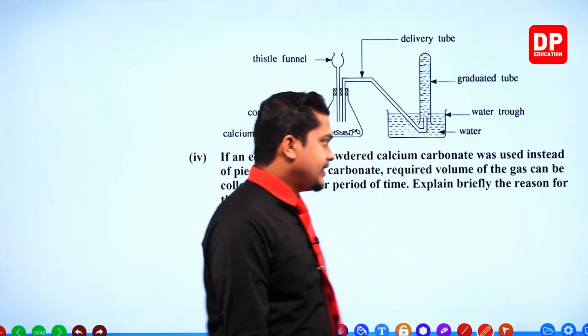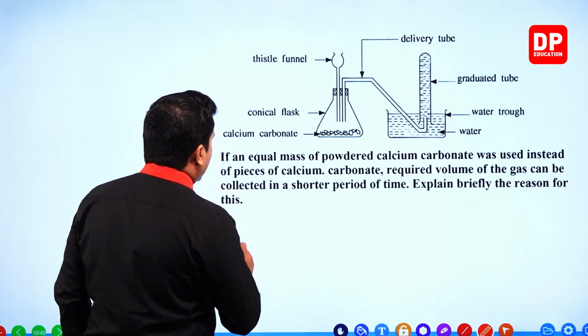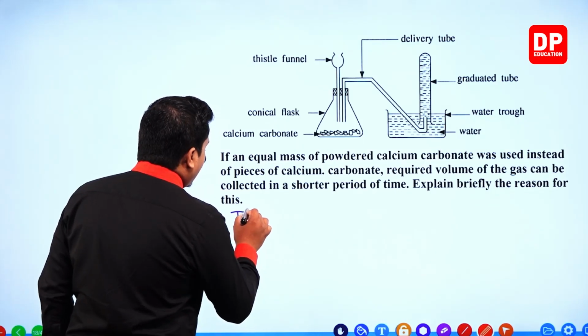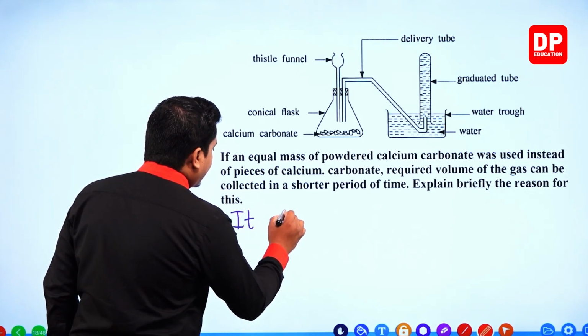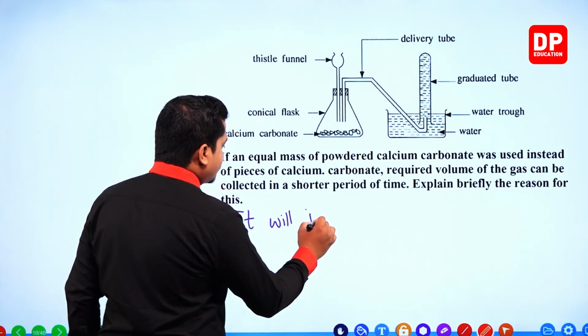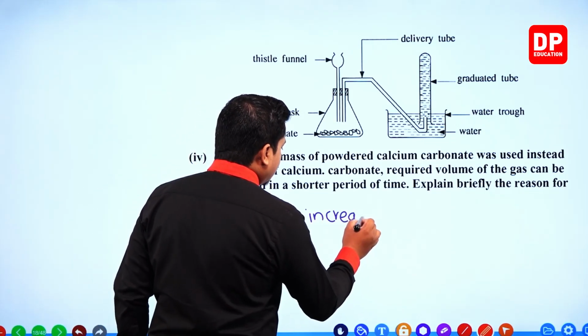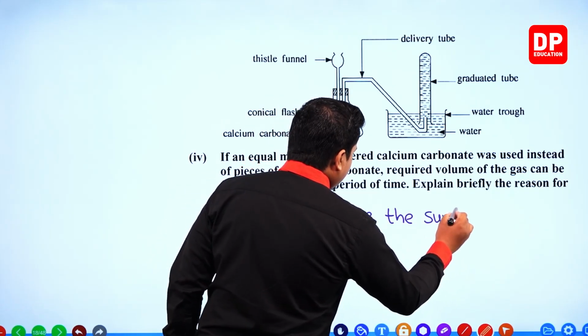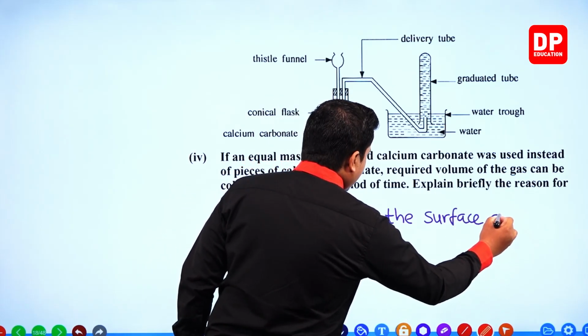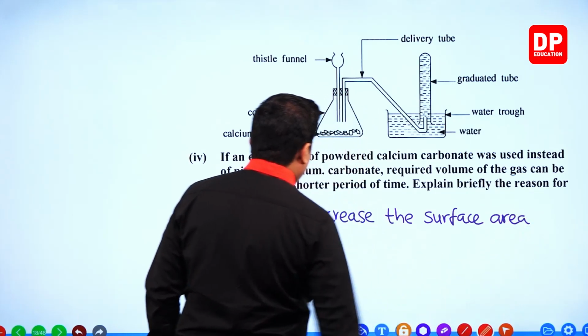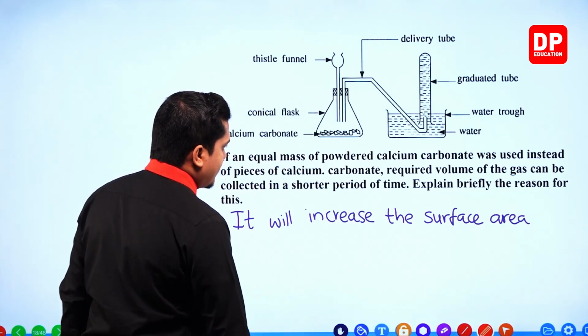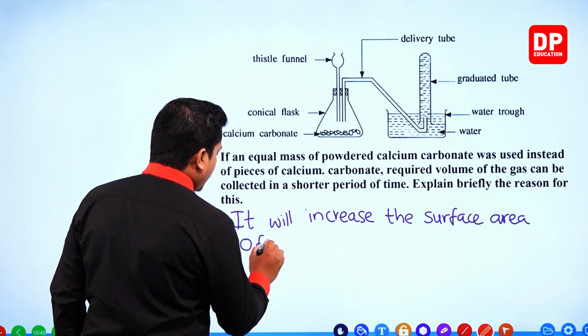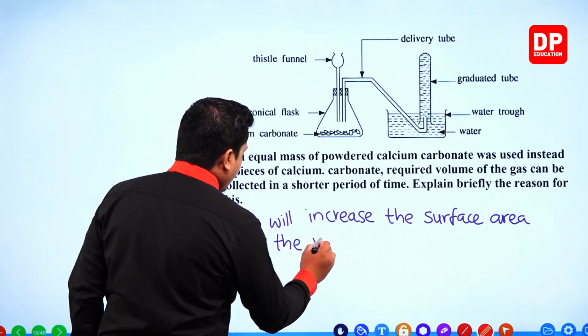So we'll write the answer, my dear children. It will increase the surface area of the reactants.